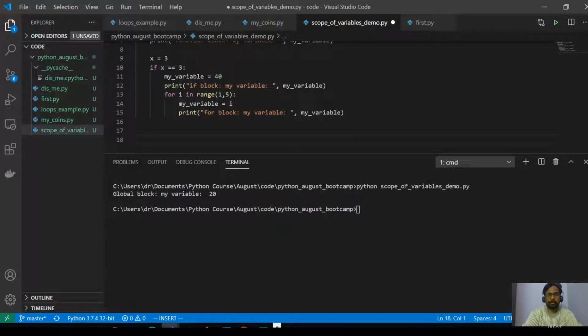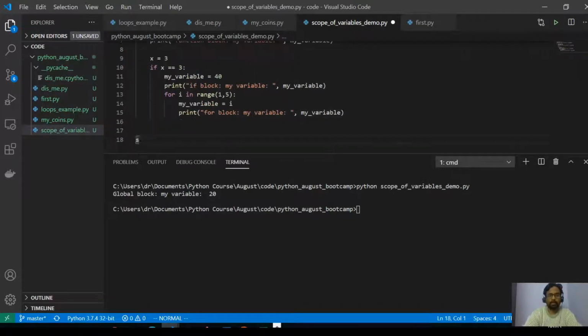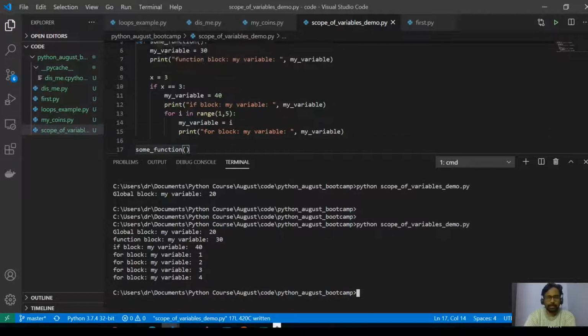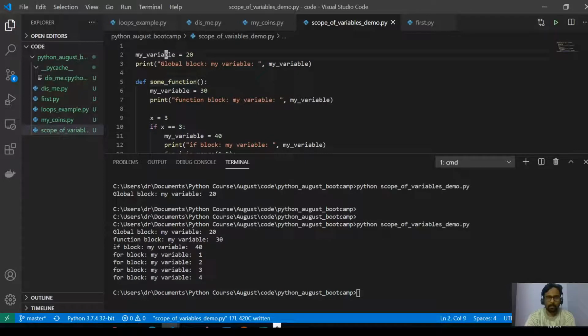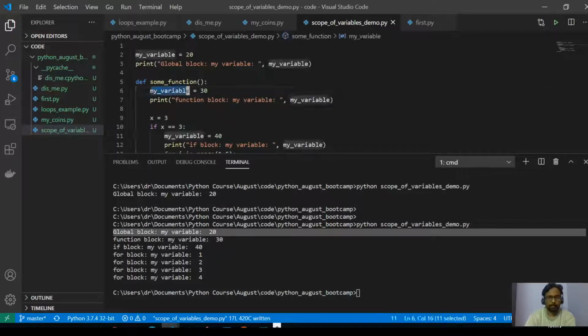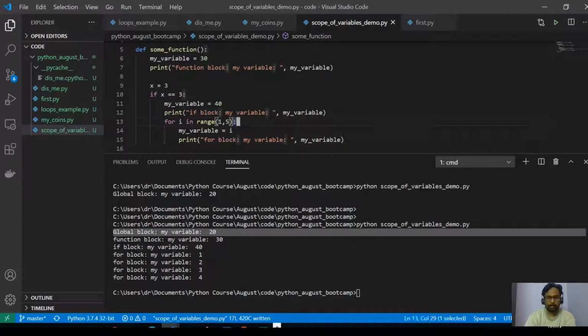Now let me call this function. The function name is some function, and it doesn't take any argument. I'll invoke that function. Let us see what happens. Okay, so now you can see that this particular variable is of value 20, and inside the block it got a new value, and inside that it got a new value again, and inside this there are different variables.